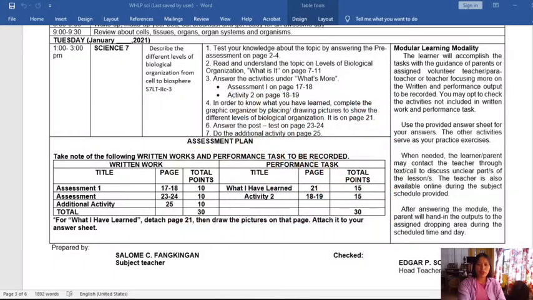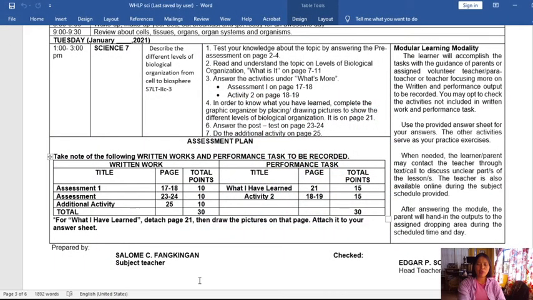This is your science teacher, and I'm here to help you complete or answer your written as well as performance task for Module 3, which is entitled Levels of Biological Organization. But before we start, I hope you were able to read the contents of your module. Now, let me bring you to our weekly home learning plan in science.